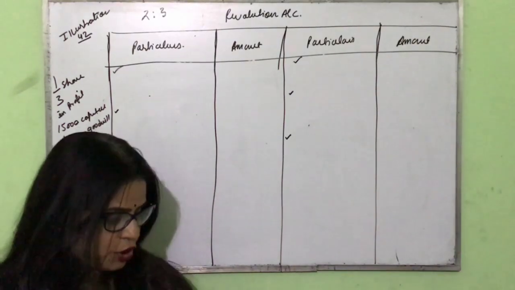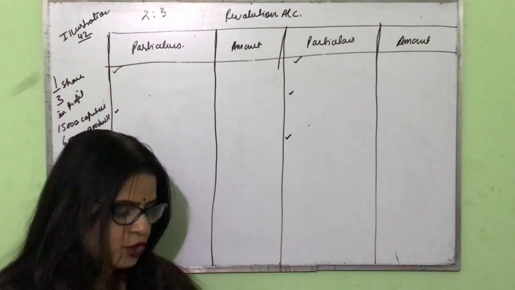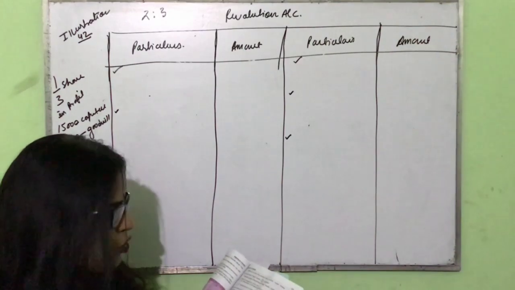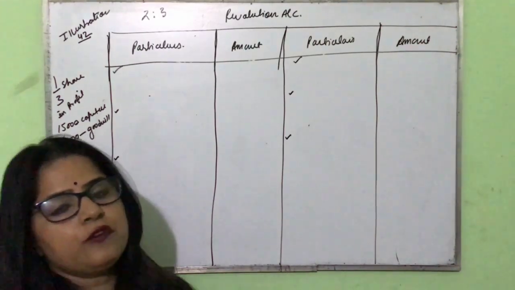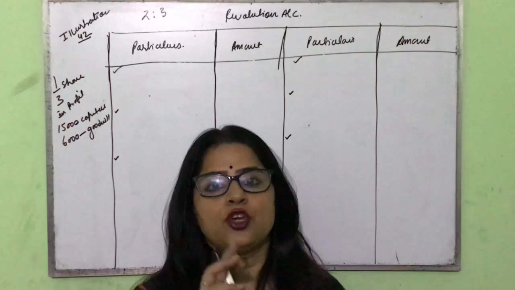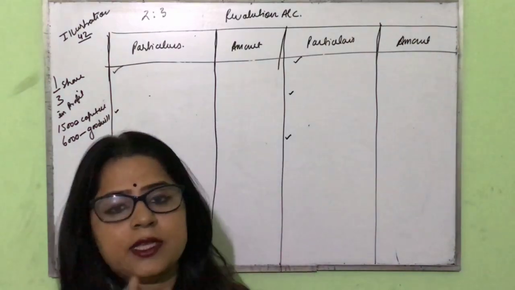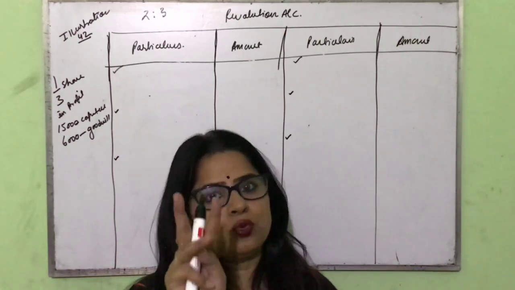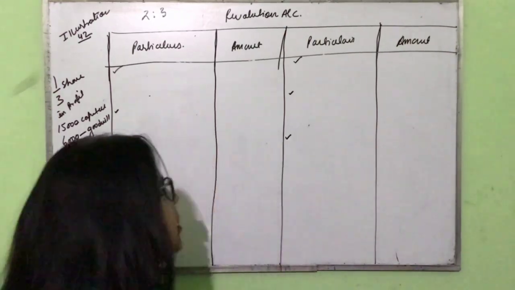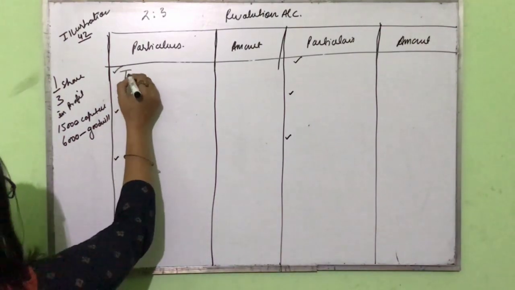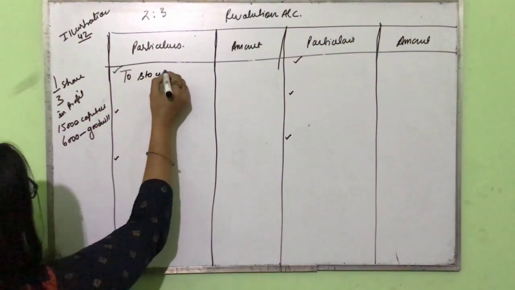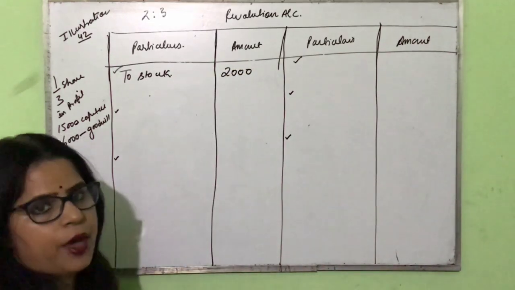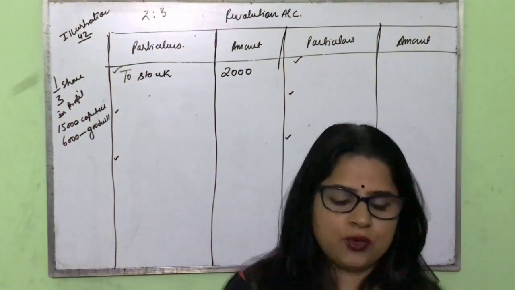So according to this question, the value of stock and plant and machinery were reduced by 10%. Let us see what the value of stock given in the balance sheet is. The value of stock given in the balance sheet is ₹20,000 and your stock is decreased by 10%. So 10% of 20,000 is 2,000 rupees. It means your stock is decreased by 2,000. So we'll write on the debit side, stock, and in the outer column 2,000, that is, my stock has decreased by 2,000 rupees.